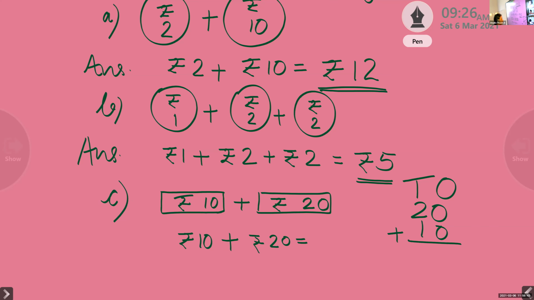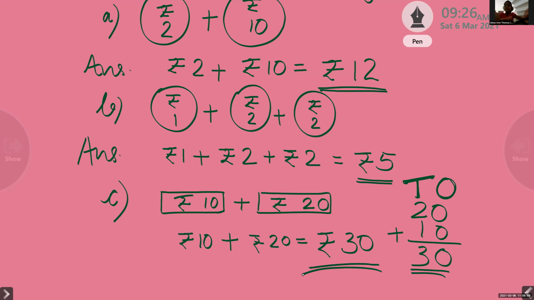At the 10's place we have 2 plus 1. What is the answer? 3. So we have the answer, 30. What is the total amount? Rupees 30. The total amount is rupees 30.